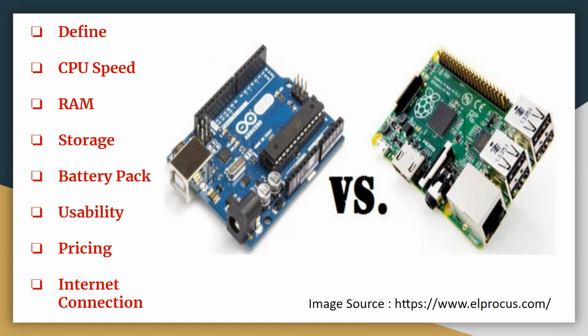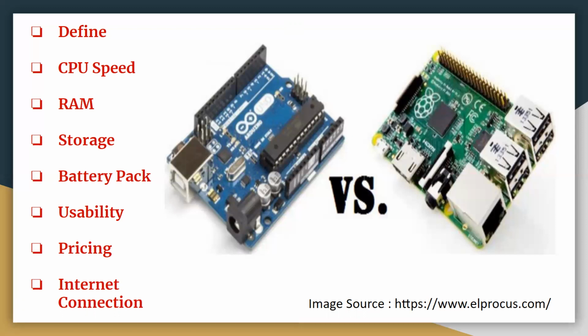Next, we have CPU speed. When we talk about CPU speed with respect to Arduino, it is 84 megahertz. When I talk about CPU speed with respect to Raspberry Pi, it is 700 megahertz. Next characteristic is RAM. So the RAM of Arduino is 96 KB and RAM of Raspberry Pi is 512 MB.